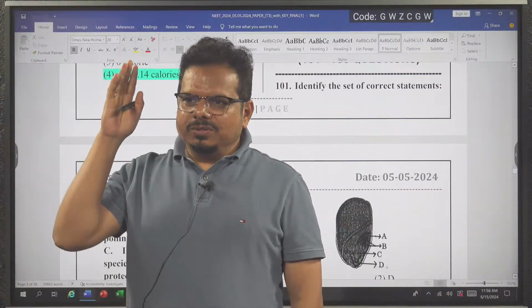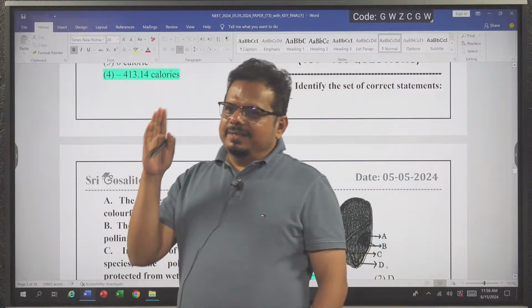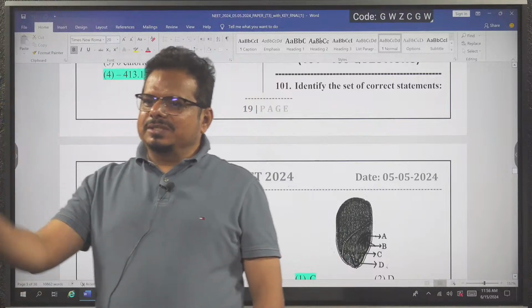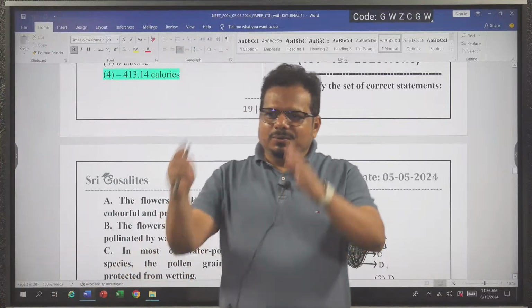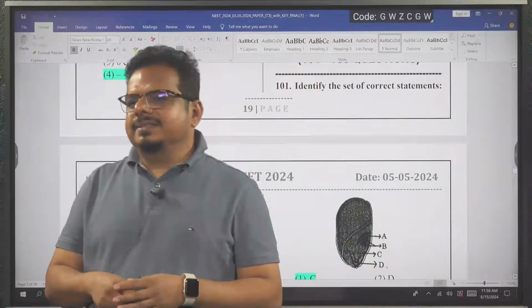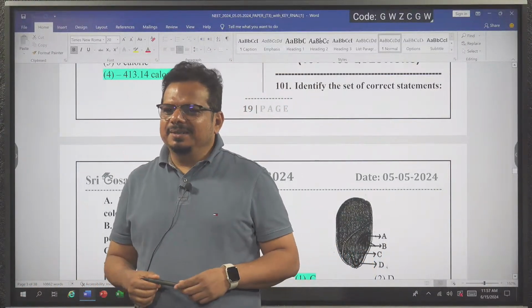We are going to start with morphology in the next class, and we will deal with the root system. So make your preparation for the root system. Read through the lines of NCERT. It is hardly one page. You can manage it easily. We will discuss it during the class.